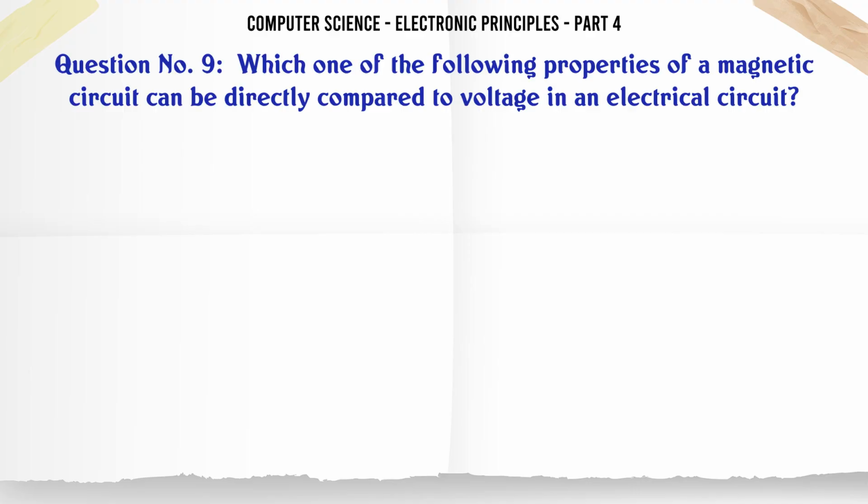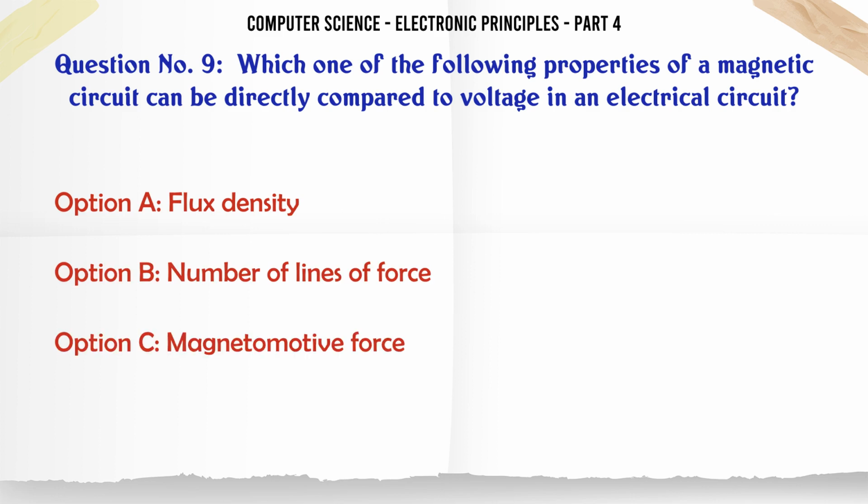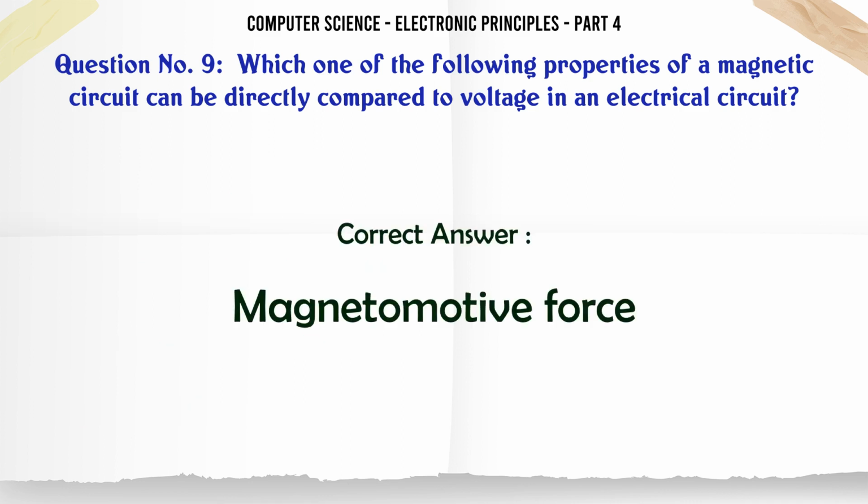Which one of the following properties of a magnetic circuit can be directly compared to voltage in an electrical circuit? A. Flux density, B. Number of lines of force, C. Magnetomotive force, D. Reluctance. The correct answer is magnetomotive force.